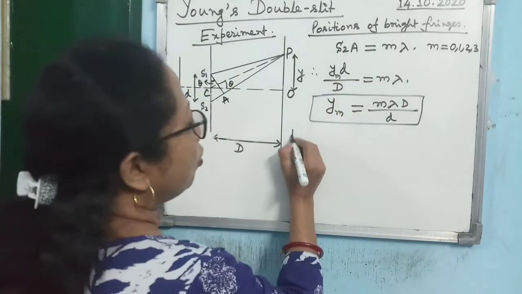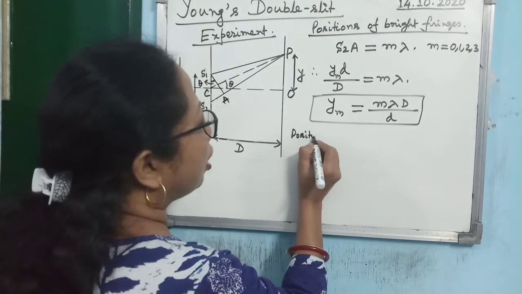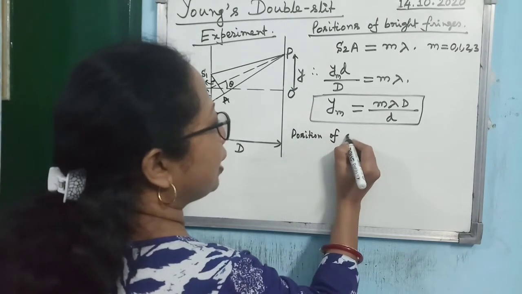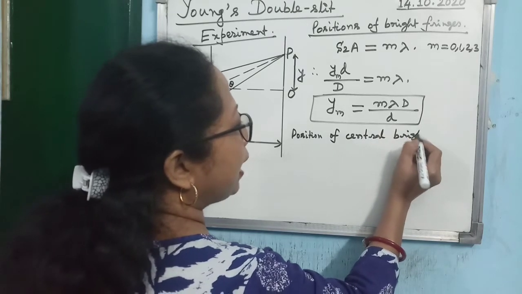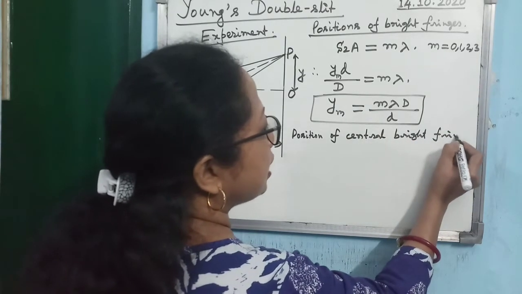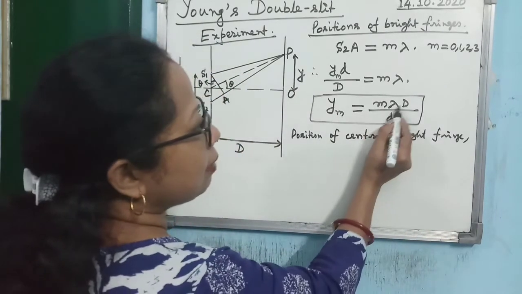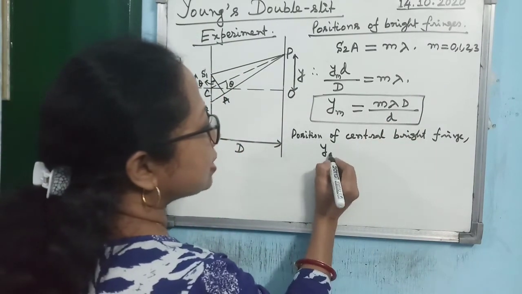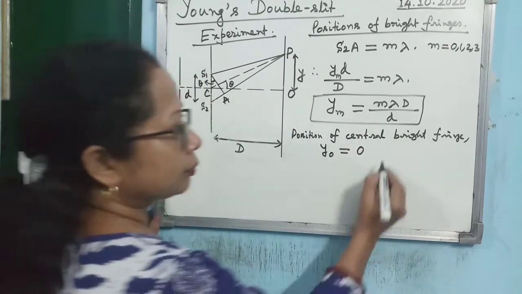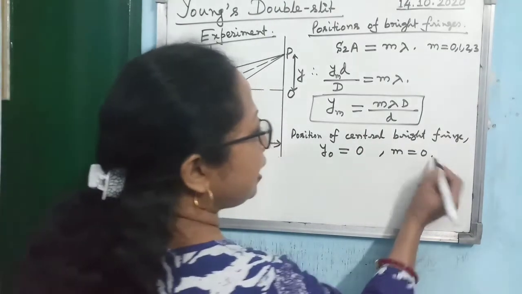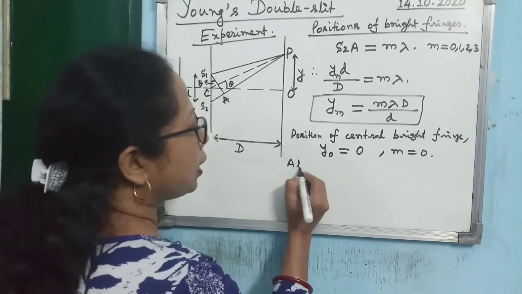So what is the position of the central bright fringe? From this relation, what are you getting? Ym is m lambda D by d. Means y0, y0 will be how much? 0, m is 0, isn't it? So this is the most important point.